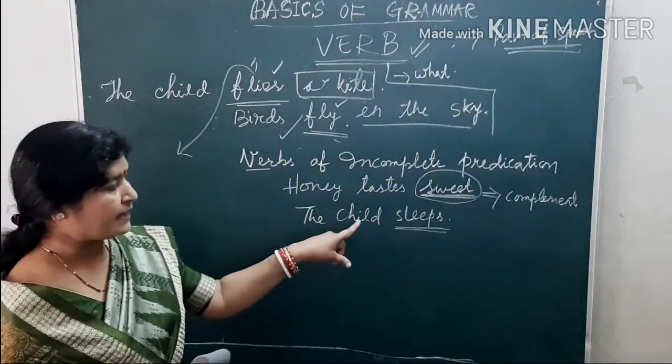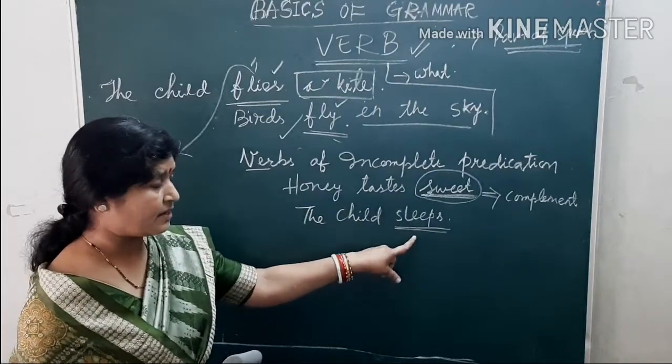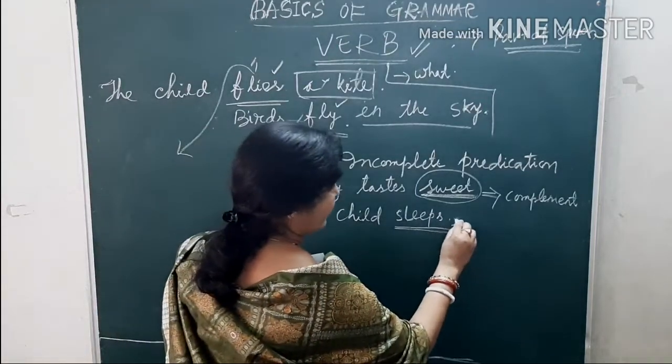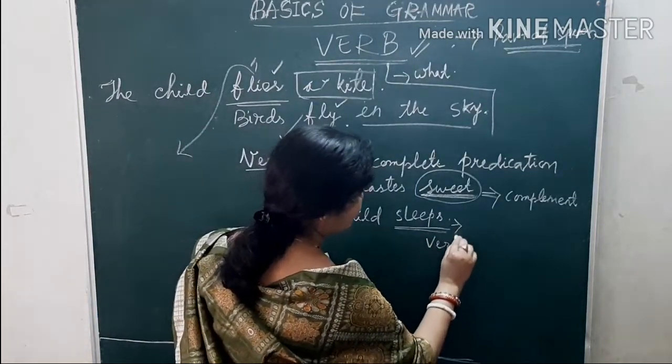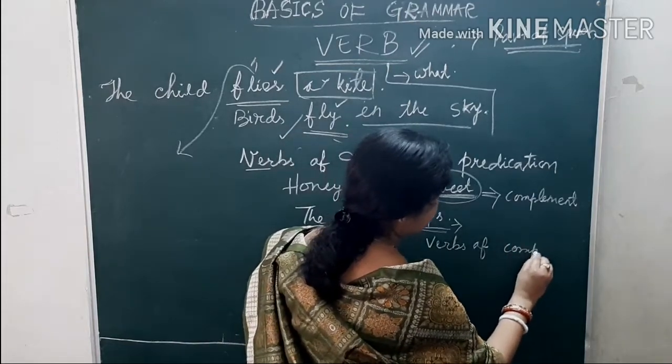If an intransitive verb completes the sense of the sentence without the help of any word, then that is known as verbs of complete predication.